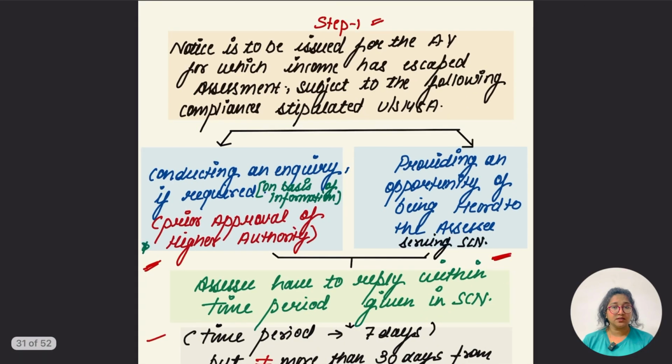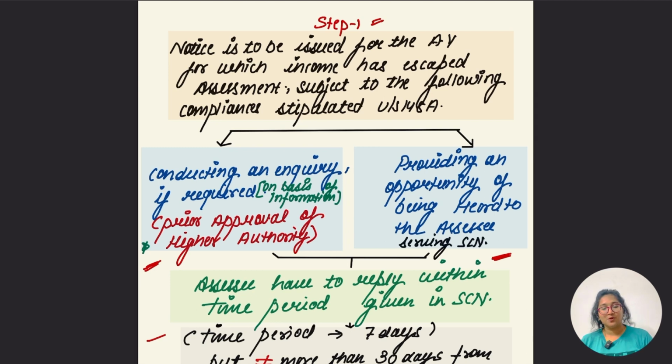Once the notice is served under 148A, the order fulfilling 148A is passed. In that case, inquiry is done, opportunity of being heard is given, with a time limit of 7 to 30 days. Then, on the basis of material and other factors, the assessing officer is going to determine whether the notice should be issued to the SSC under section 148 or not. On that basis, he has to take approval from the higher authority again.